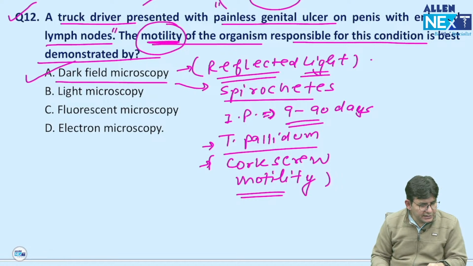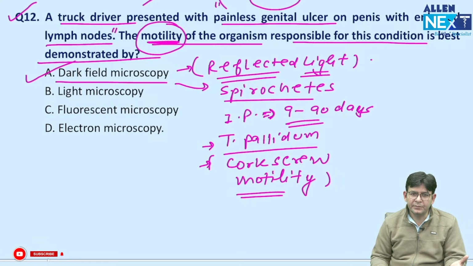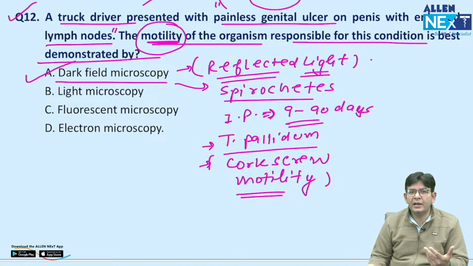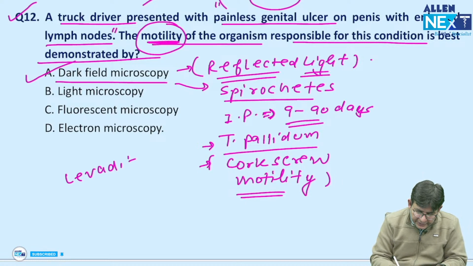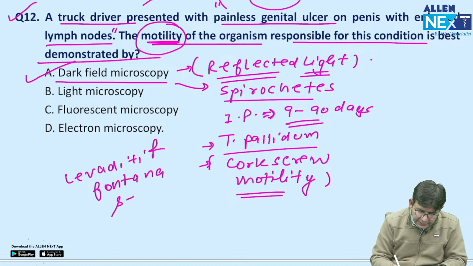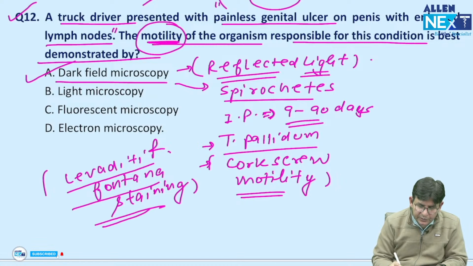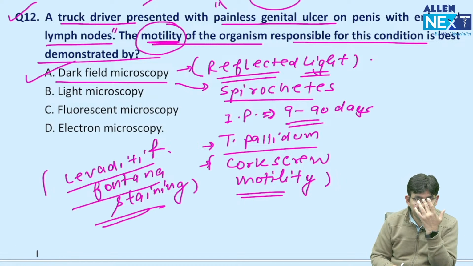Is it fine, guys? This is the way to go regarding Treponema pallidum, a favorite of the examiner. Again they ask, and which microscopy? That is dark field microscopy. And as per me, they can ask this time also regarding the stains. And which stains are used? Levaditi and Fontana staining, okay, you might find it written in the exam. And what are these? These are silver impregnation methods.